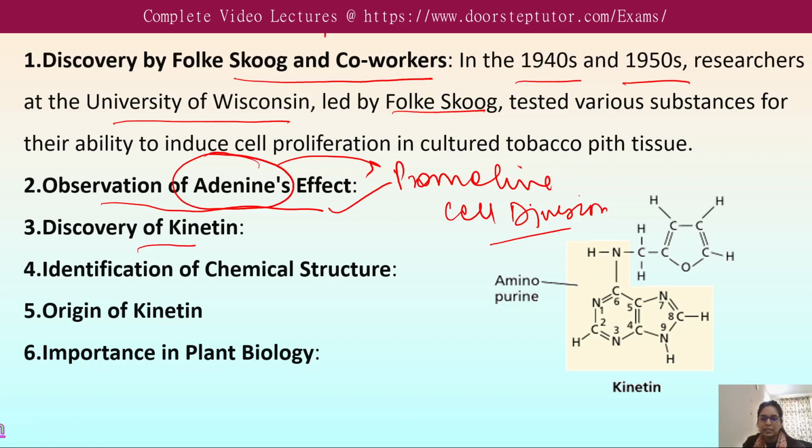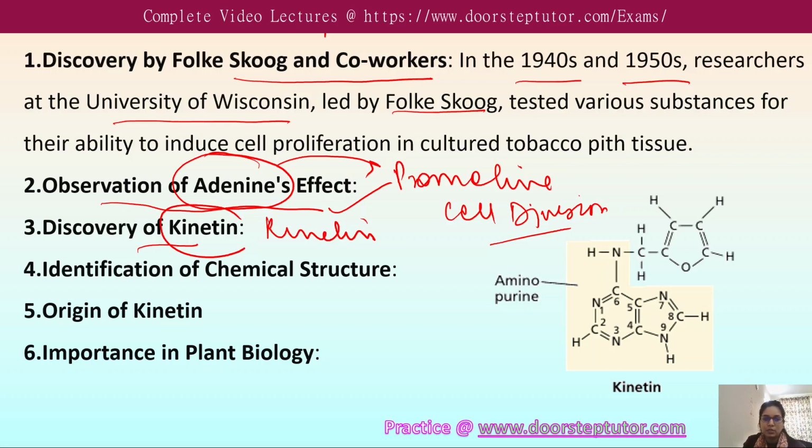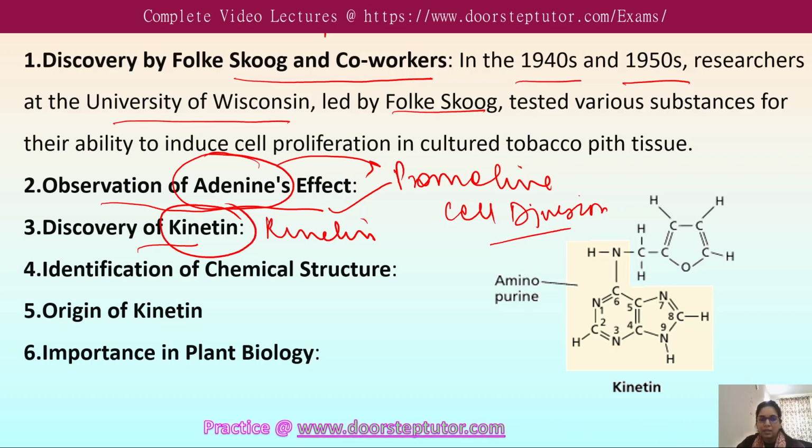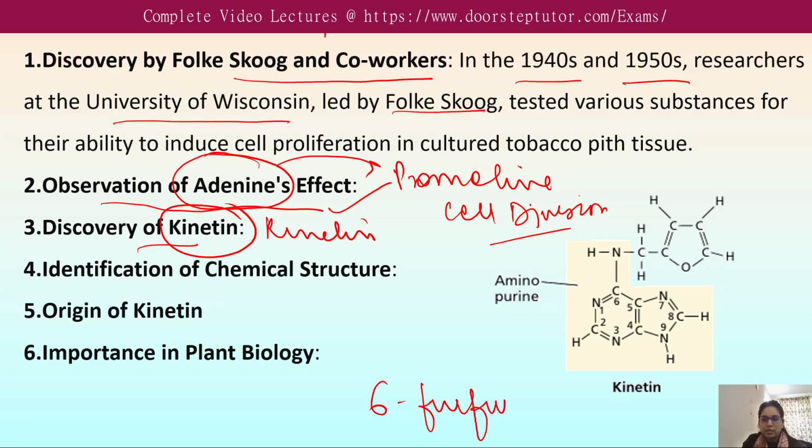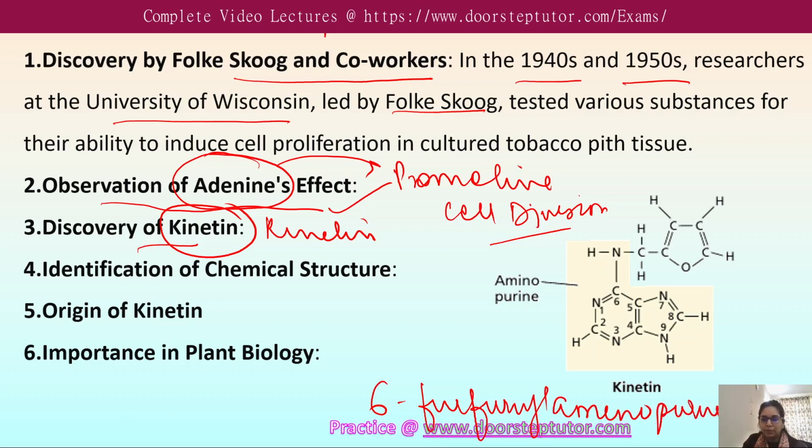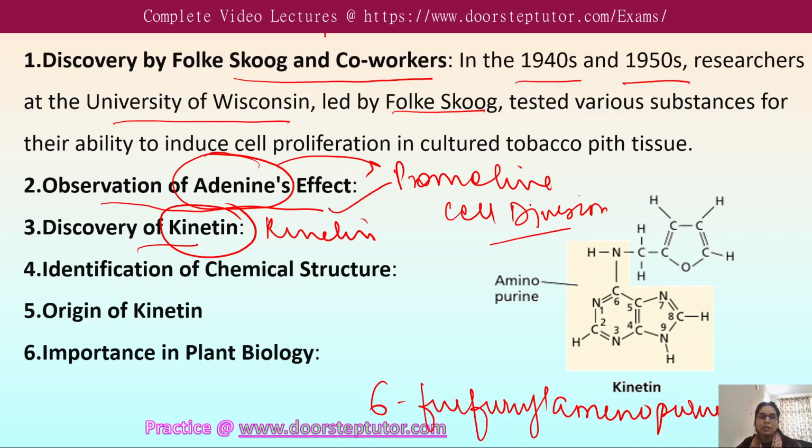Further investigation led to the identification of a small molecule from the autoclaved DNA, which is known as kinetin. Its chemical structure was identified as an adenine derivative, 6-furfurylaminopurine.